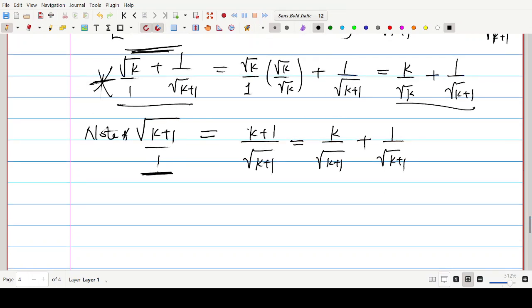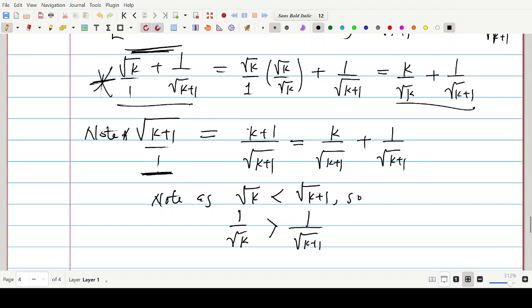Now, note, as root k is less than root k plus 1, 1 over root k is bigger than 1 over root k plus 1, so that we can say that k over root k is also bigger than k over root k plus 1. Did you observe that? Using this comparison, you will see we have k over root k plus 1 here, and that's what you are seeing here.